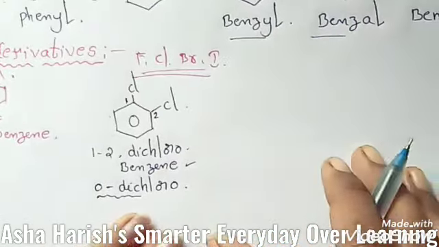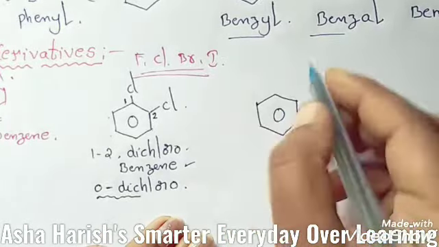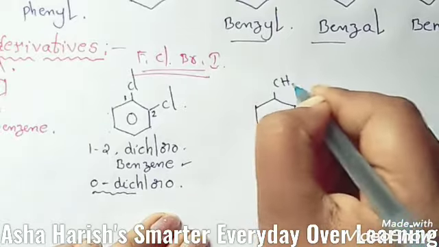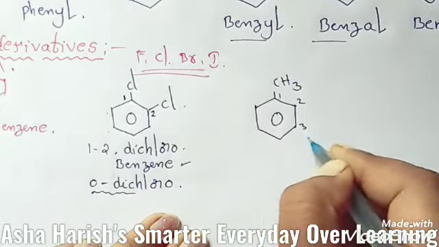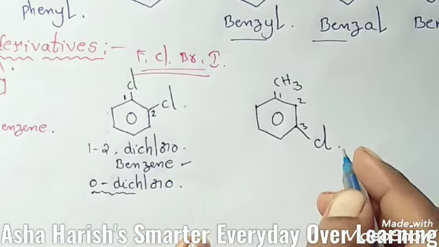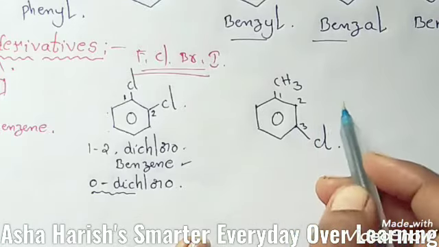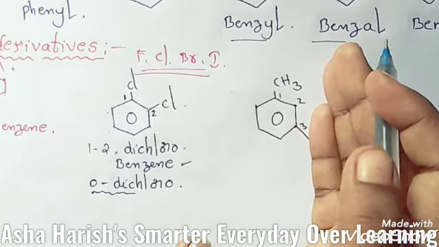Okay students, and now the third one is this benzene ring. Here one methyl group is present, and this is the first and second place, third position. At the third place chlorine is located, and how can we give the name to this compound? If you remove this chlorine, the compound should be toluene.